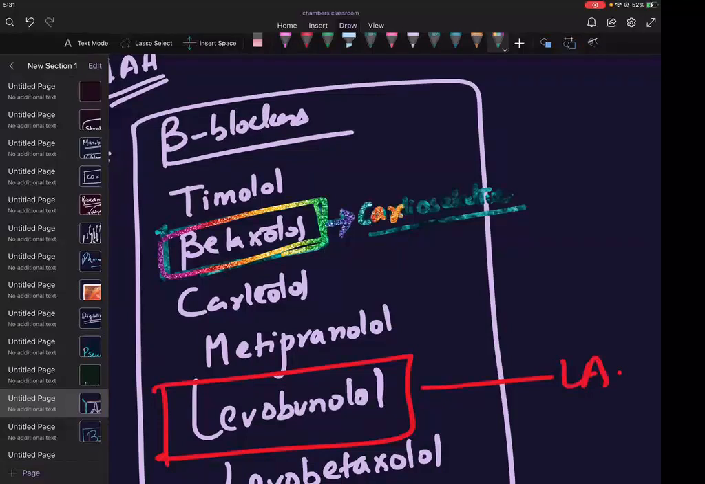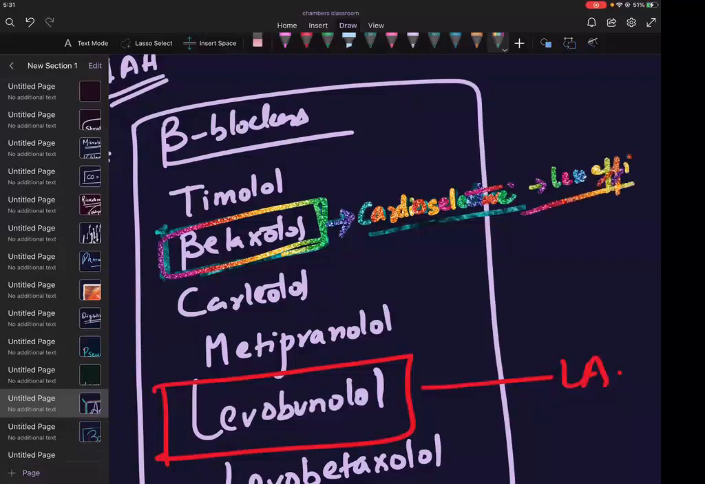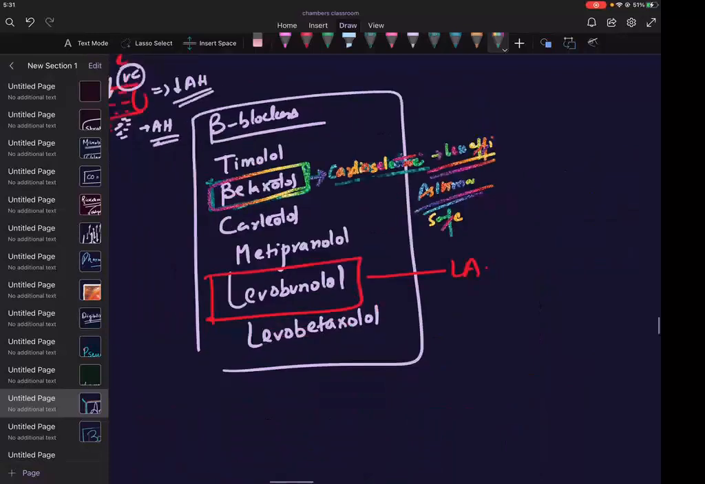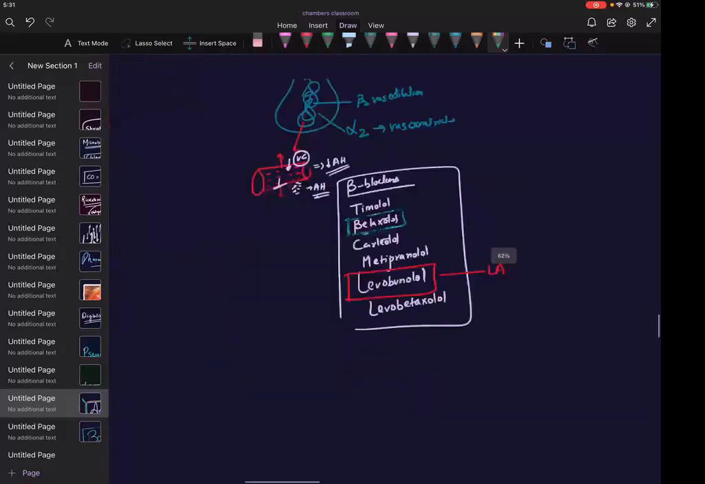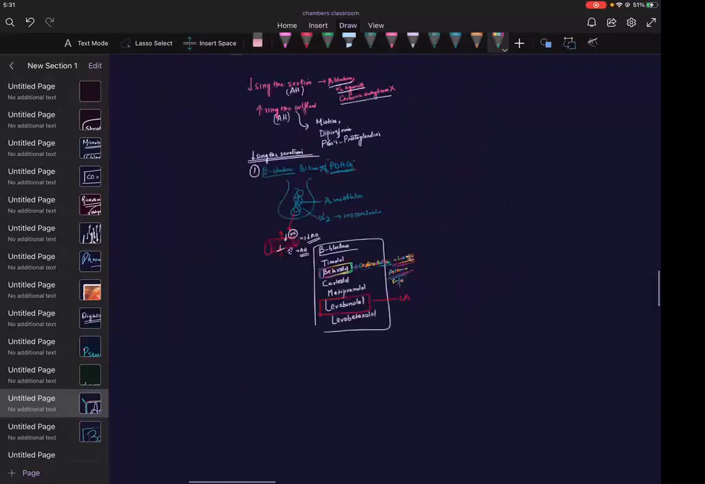Cardioselective. It is less efficacious. But if the patient has asthma, for example, or any COPD, it's safe to give in them, isn't it? Because it is cardioselective, it is safe to give. Okay. Now, this was about the beta blockers.